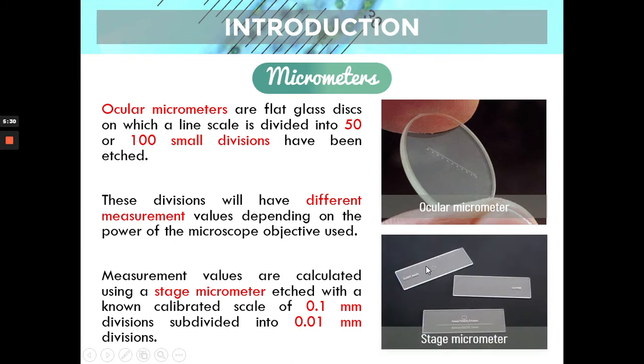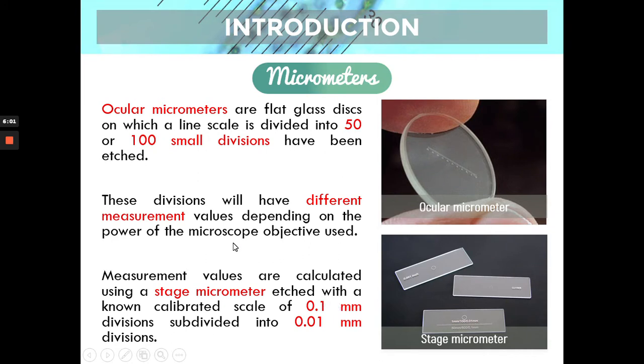As you can see, it's a slide, and you have the circle there at the center. This circle contains something similar to this, but the difference is that the measurements of the lines in the stage micrometer are known. We know that each division is 0.1 millimeter. Again, that's the point: the measurements of the stage micrometer are known.